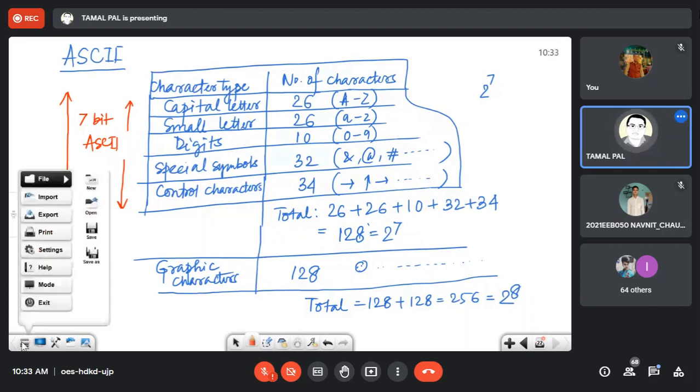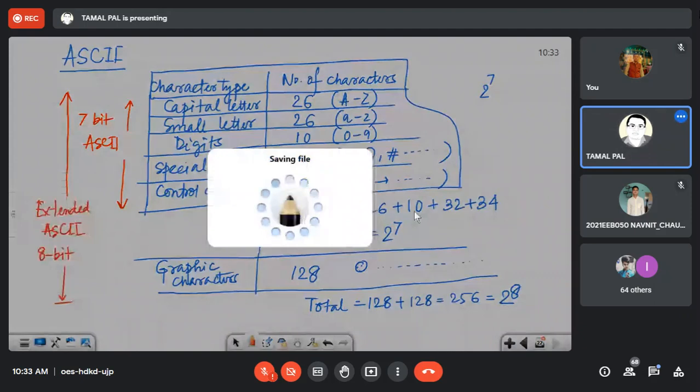I have just explained the concept, but in your exam, if it is asked to make a short note or write a short note, then you have to describe that thing also. Okay.